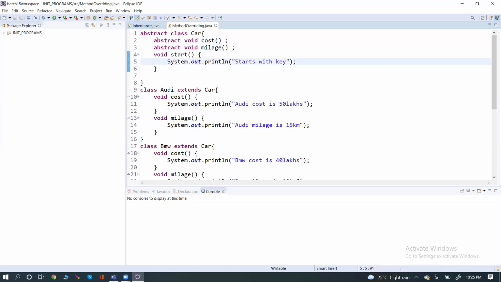So what is an abstract class? It's a collection of abstract methods and normal methods. Instead of saying normal methods, they have given a name, concrete methods. So these are concrete methods and these are abstract methods. What is an abstract method? Without a body. What is a concrete method? With a body.